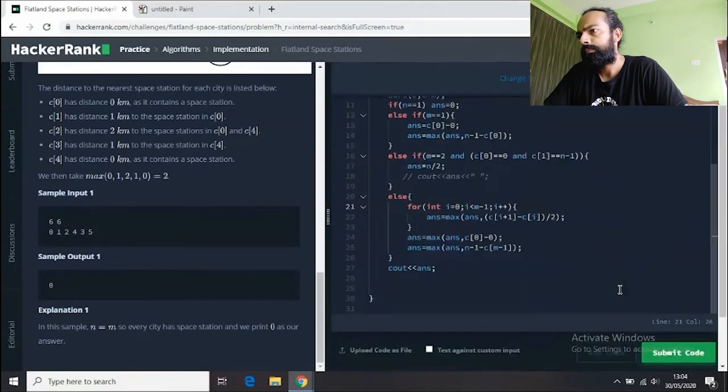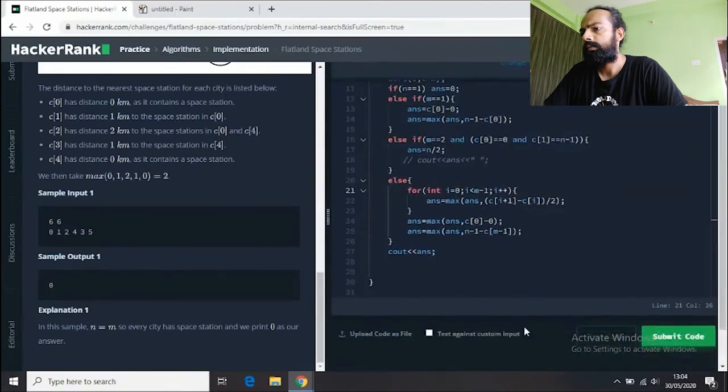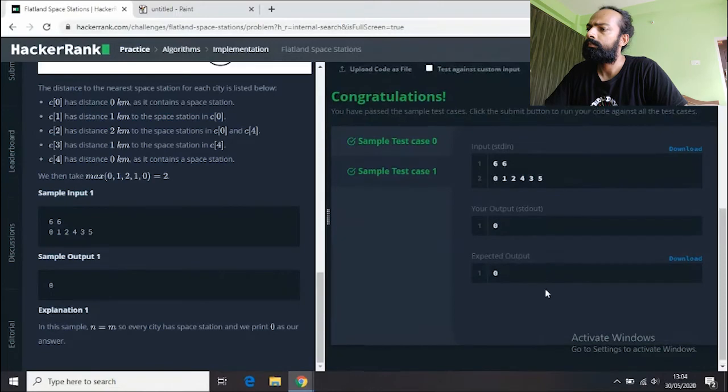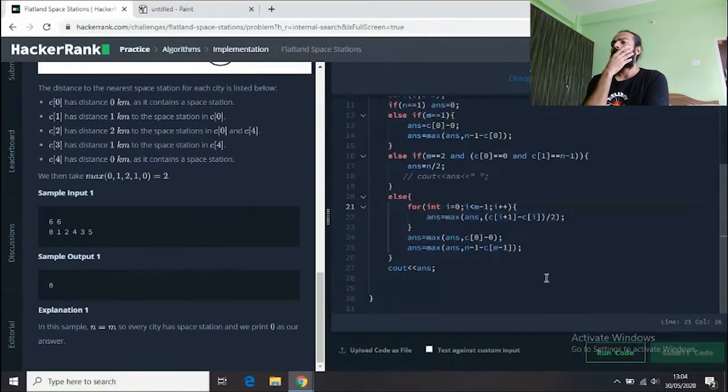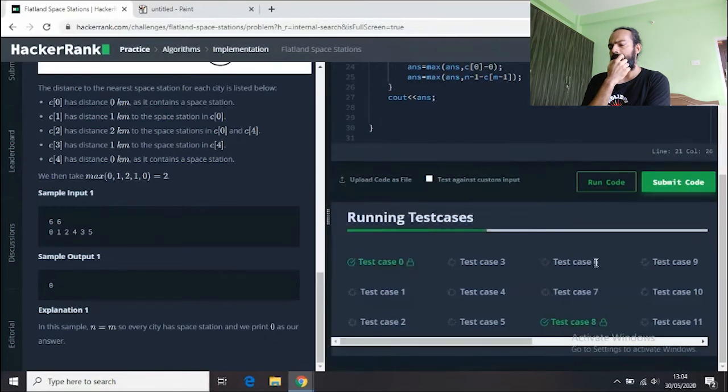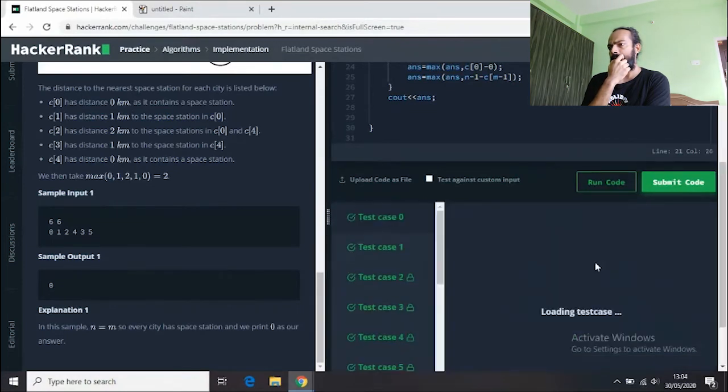Now let's check. We got both the test cases right. If you look at this, we got 0 0 as our answer. Let's submit the code and check. These were the two test cases that were visible to us, and when we submit the code, there are a lot of test cases which we have to pass.